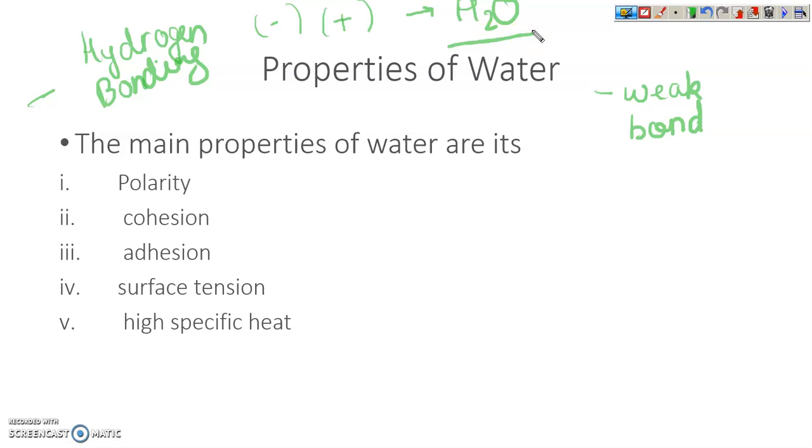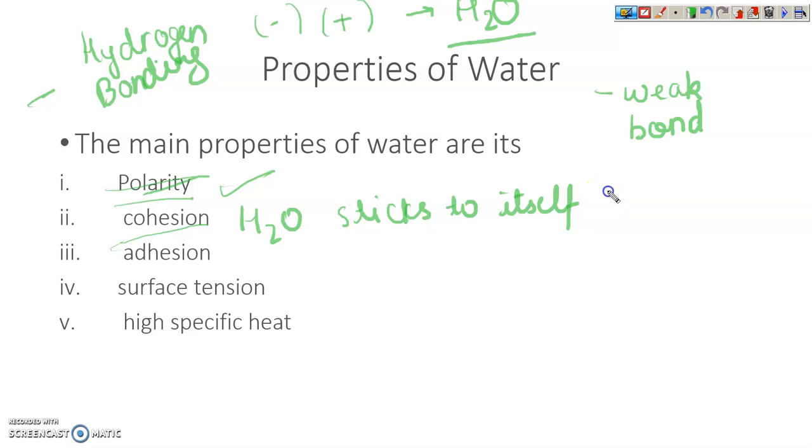Now, we'll come to another property, polarity. I already explained it. Cohesion means H2O sticks to itself, causing surface tension.